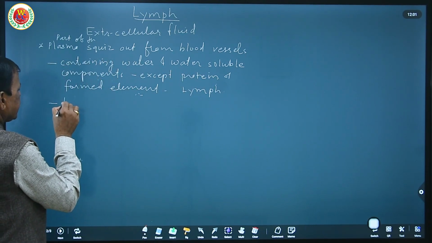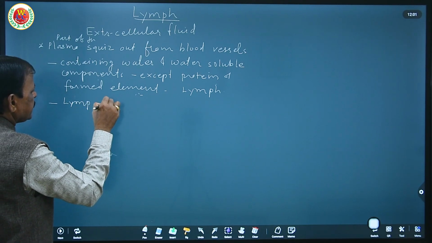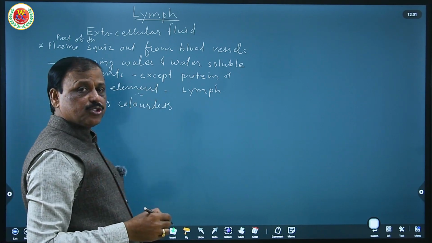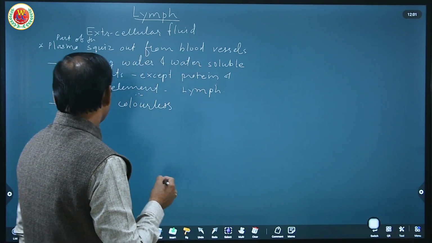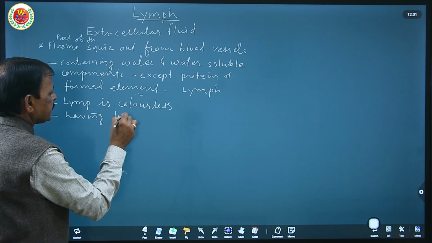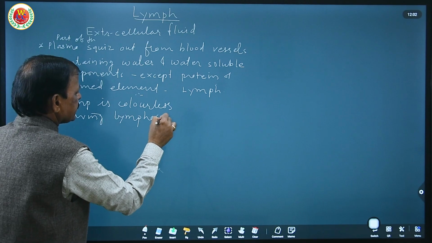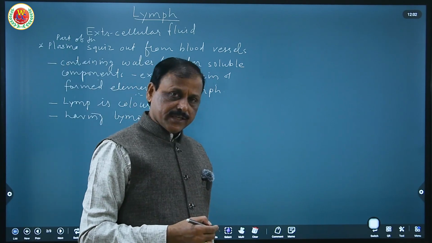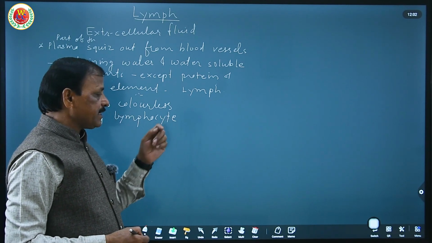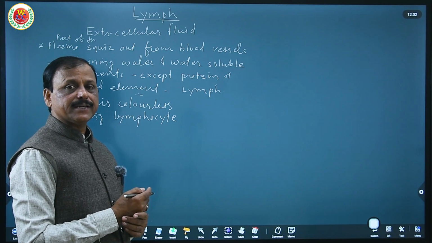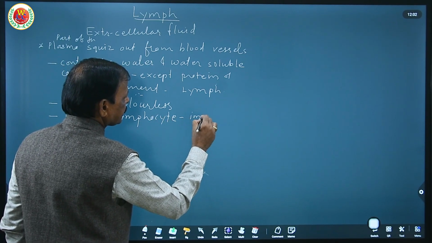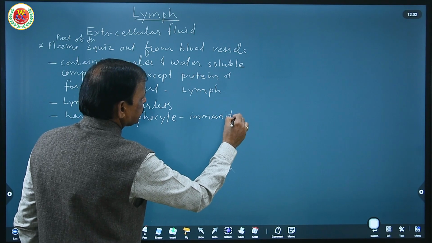Lymph is colorless, or sometimes it appears straw colored, having lymphocytes in it. These lymphocytes are the immune cells. They are a type of WBC. They can be T lymphocytes, B lymphocytes, helper T cells, killer T cells, and suppressor T cells. These lymphocytes provide immunity.